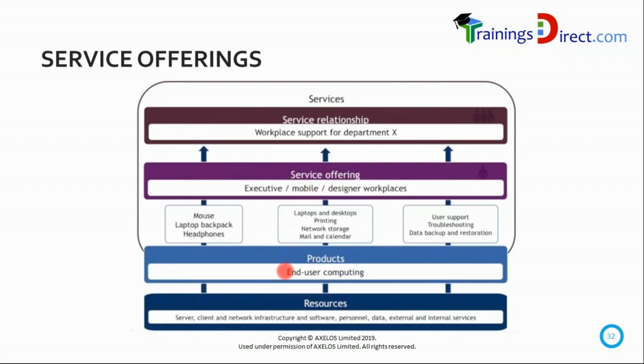End user computing means offering a PC or a laptop and connectivity with antivirus and all that, single sign on and all that. So you've got all these examples here. And eventually, by offering, a relationship is created. There's always a relationship between the provider and the consumer. So let's look at the concept of relationship.